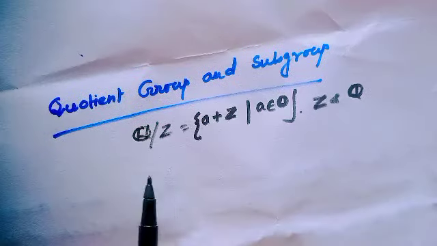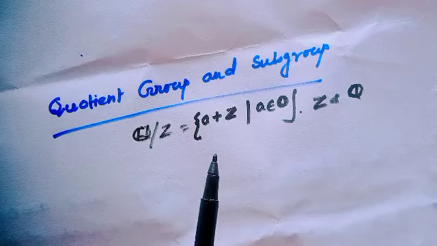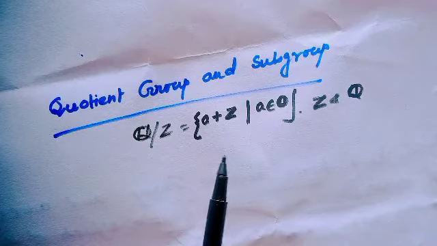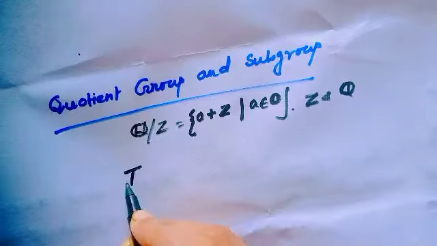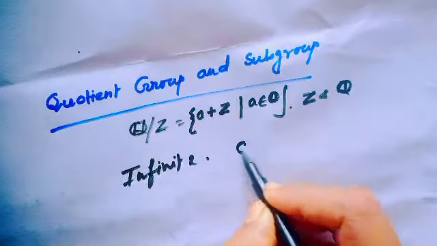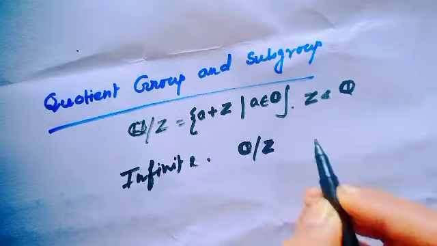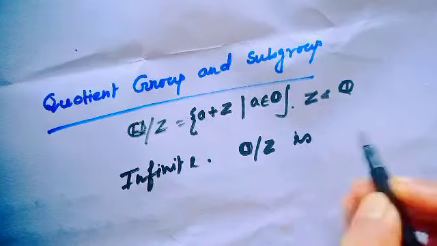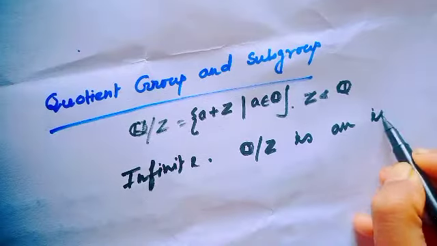Okay? This group contains an infinite number of elements. So the order of this group is infinite. We all know this means Q mod Z is an infinite group.